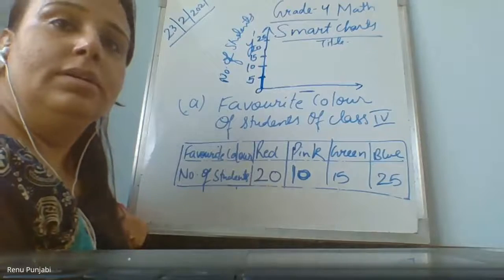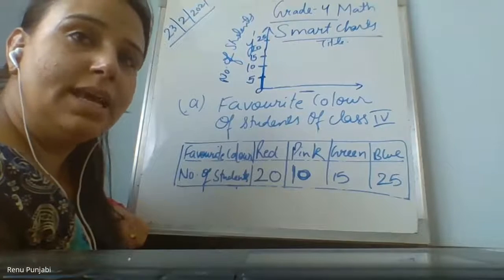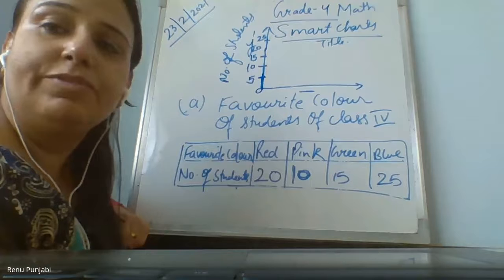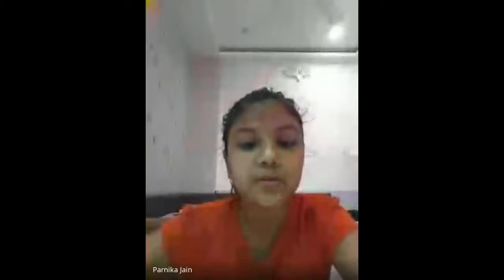Ma'am, we have to write this in the bar graph. Ma'am, graph notebook. Yes. What are you doing from the last 15 minutes? Excuse me, ma'am, this favorite color of students of class 4th, we have to write in the lining book, and then this we have to draw in the graph book, right?